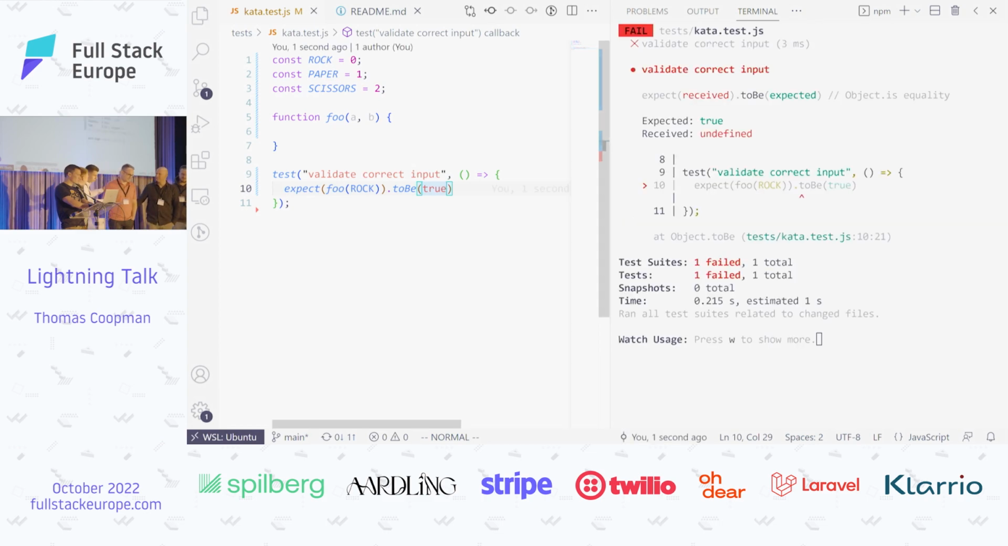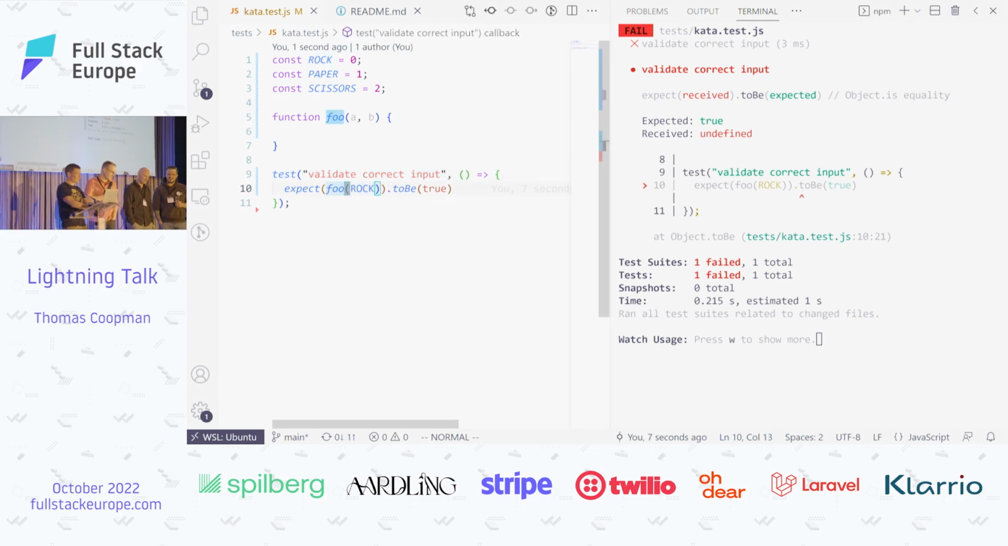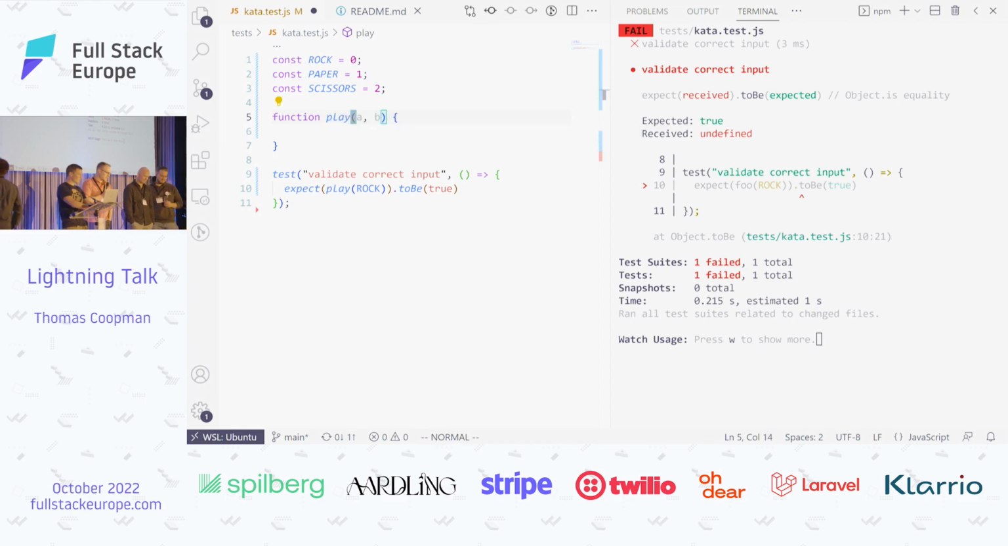Yeah, the minutes passed. Okay. Great, thanks. Let's rename foo to play, maybe? Okay, play. That's already something. So play, rock. Pass in a second parameter to the test. Yes. Play, rock, paper. I'm going to change it. We're not going to validate input, so you can change that.